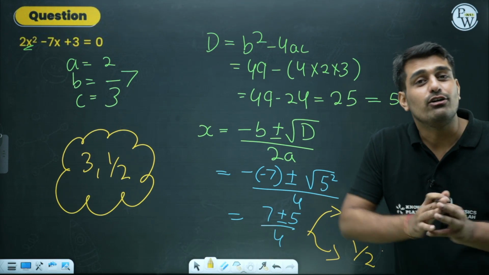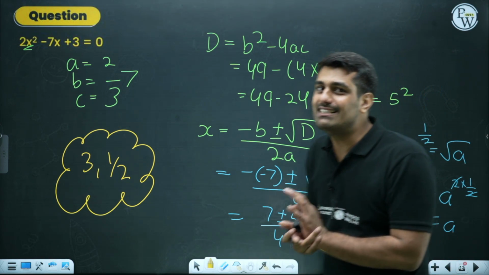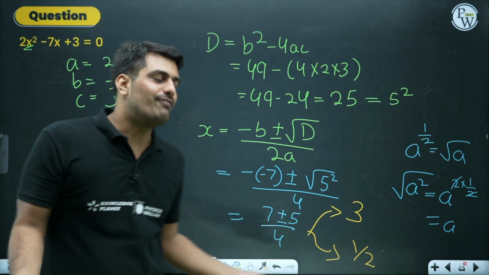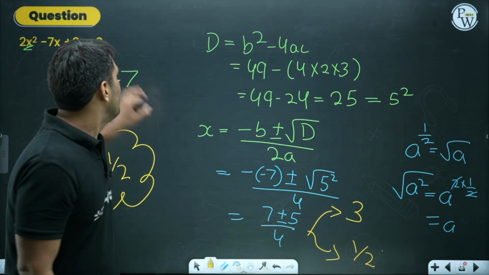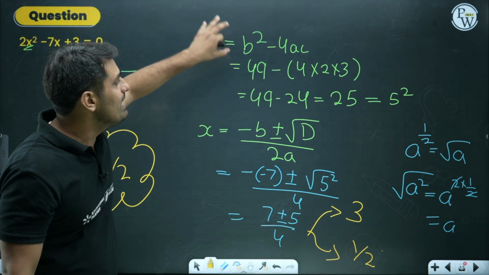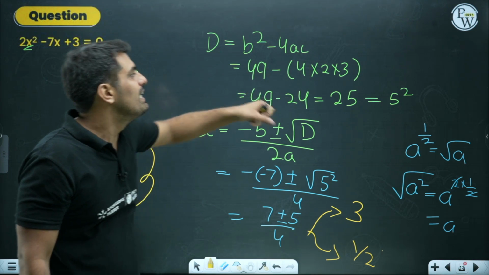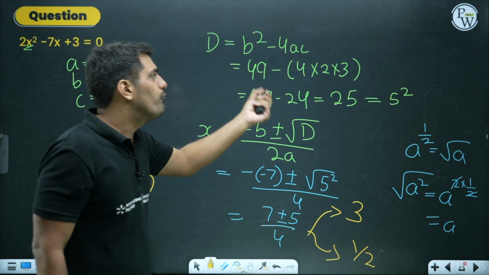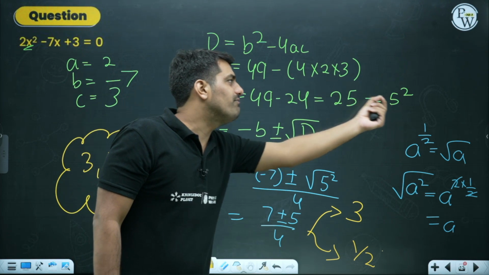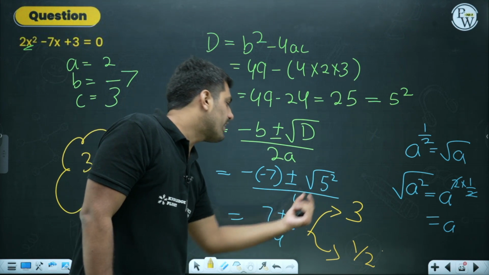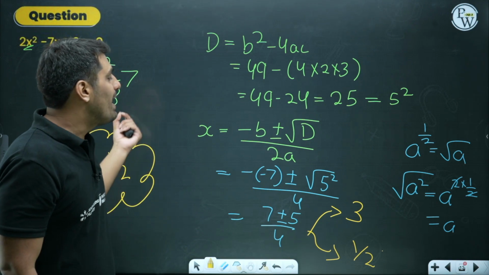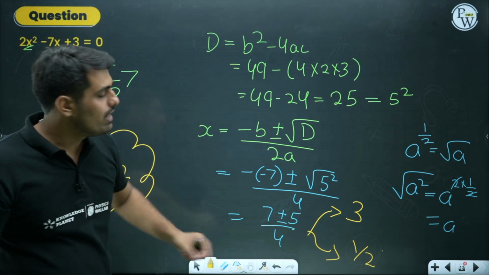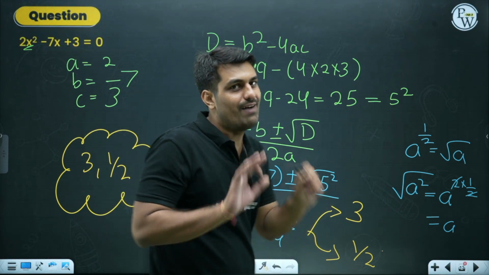I have taken a lot of time, but the thing was very simple. Use the quadratic formula, put in the values of A, B and C and get the final answer. As simple as that. A, B, C, get the value of D, find out B square minus 4AC, put in all the values of A, B and C. The B value was minus 7, 7 square is 49, 4 into 2 into 3, so we get 25, that is 5 square. Putting the value over here, we have 5, minus of minus 7 is 7, and upon 2 into A, which is 2 into 2, 4. We have done the calculation, we got the final answer.